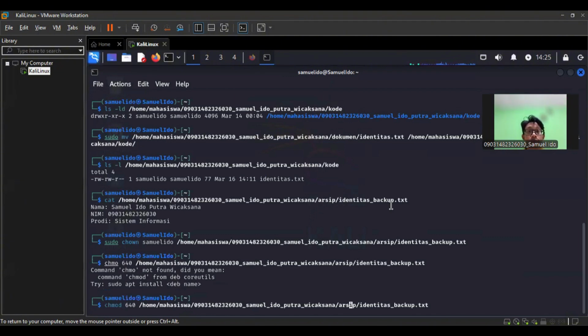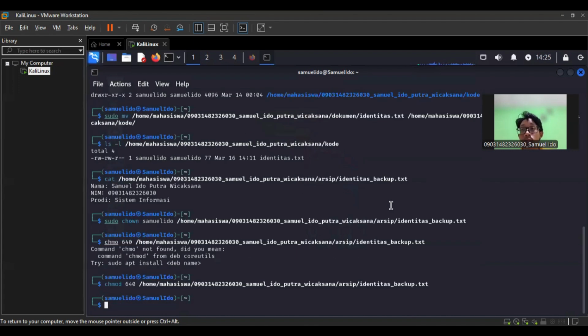And then next, change access right with chmod. Use the command to set access right according to the question. 6 means owner, read and write. 4 means group, read only. 0 means other users, no access.